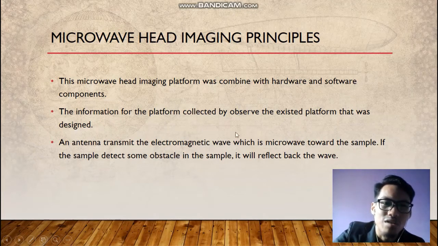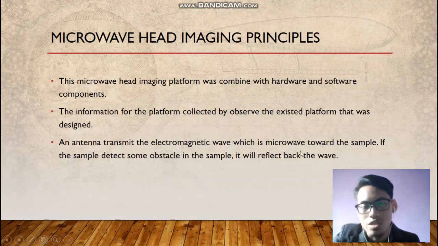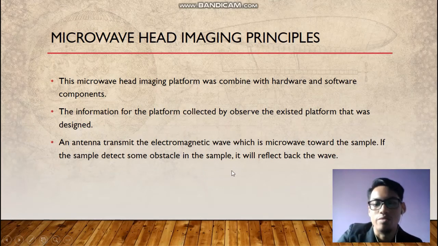The information about the platform was collected by observing the existing platforms that were designed. The antenna transmits the electromagnetic wave, which is microwave, towards the sample. If the sample has some obstacle, it will reflect the wave back.